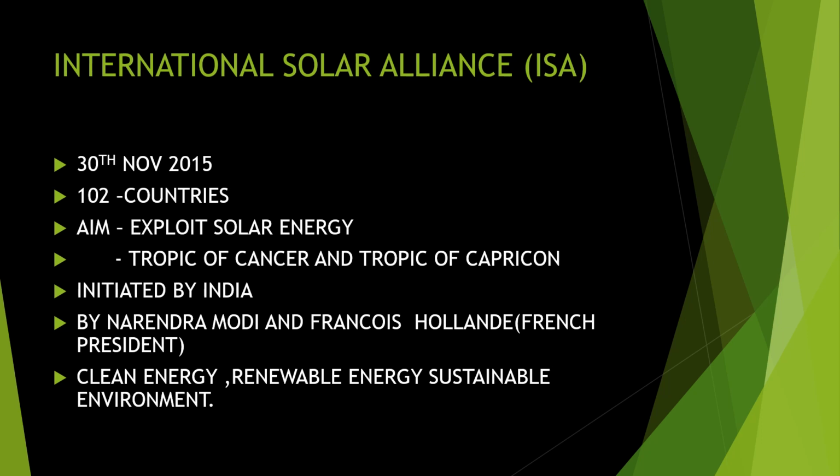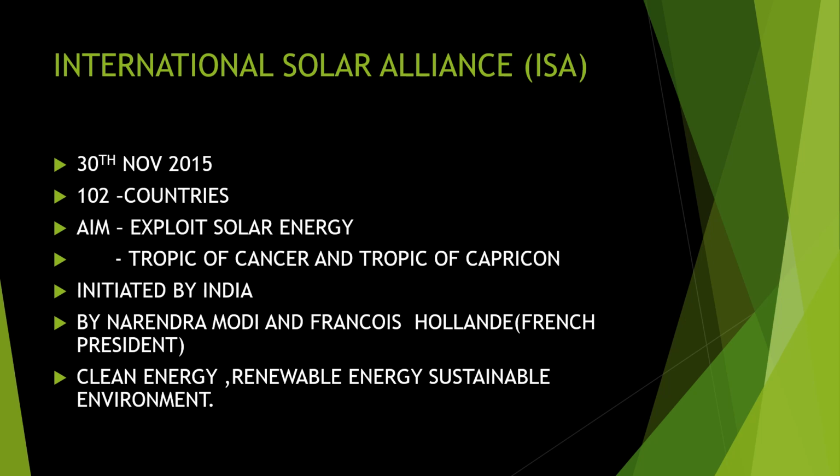Next is the International Solar Alliance, or ISA. It is from the year 2015. Many countries have participated in it, and the aim is to exploit solar energy. We know that solar energy is a renewable energy. If we use it, exploit meaning we can use it, then the other non-renewable energy can be protected.